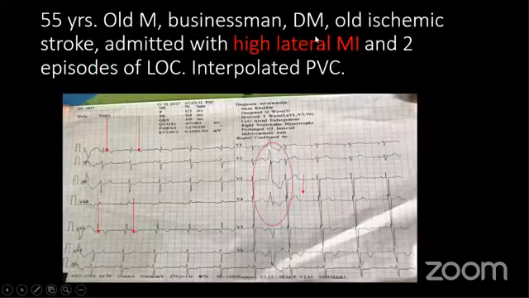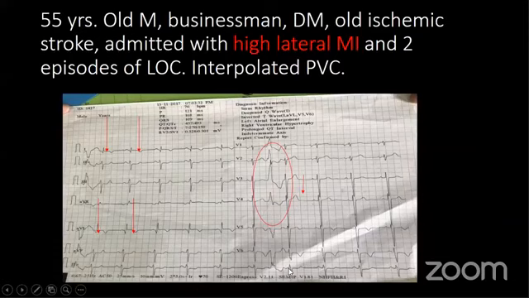So, some case history. This is a patient 55 years old, with old ischemic stroke, having high lateral MI as evidenced by ST elevation, Q wave, and T wave inversion in the lateral leads. This patient has a wide QRS complex, that is the PVC.